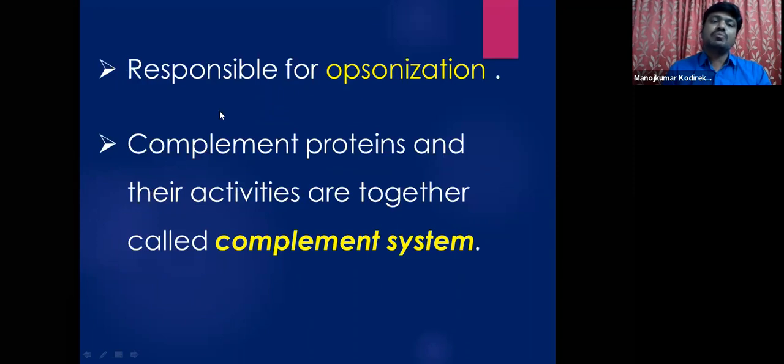And these complement proteins are also responsible for opsonization. So students, what is meant by opsonization? This is a new word which we come across in this immune system. Opsonization is nothing but the ability of the cells to coat on their surfaces. Generally, once the antigens or pathogens or the affected cells are broken down, this opsonization alerts the neighboring cells also.